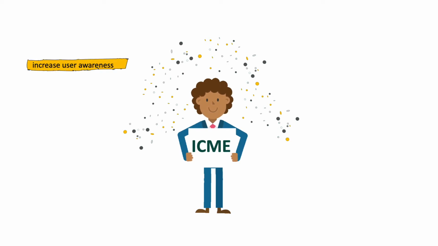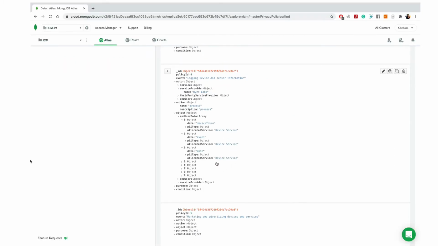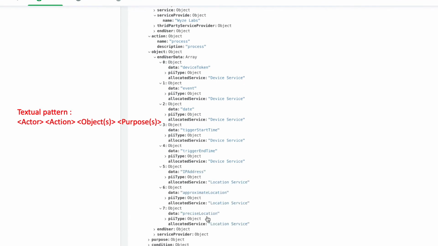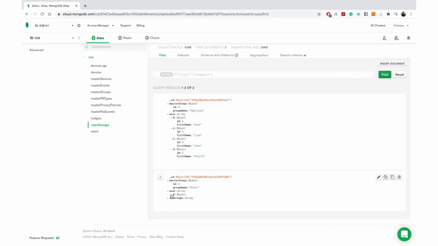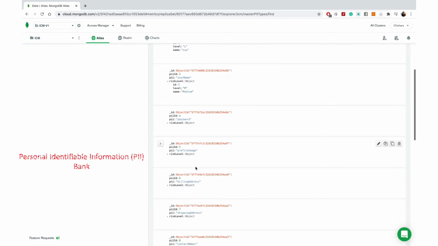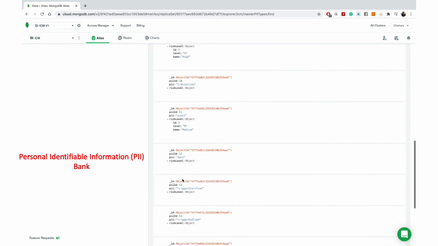It increases user awareness about privacy issues and data collection, provides visibility into privacy conformance, and recommends corrective actions through nudges while controlling the personal data disclosure. When a new device is introduced to the smart building, this consent engine applies textual patterns to the extracted device privacy policy statements in JSON format. After defining user groups, a PII bank is created by listing all key permissions defined by the device manufacturer at both software and hardware phases with a link to a risk level.